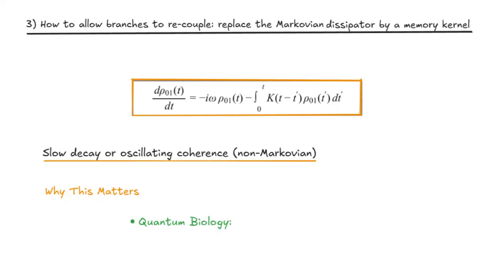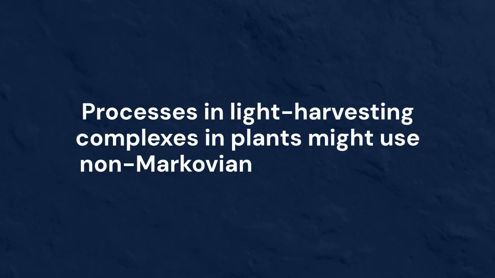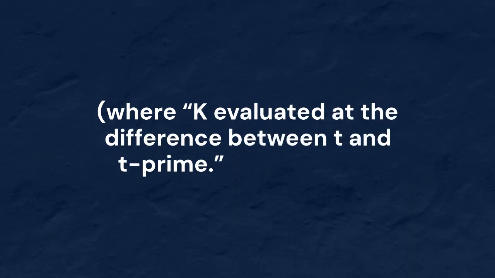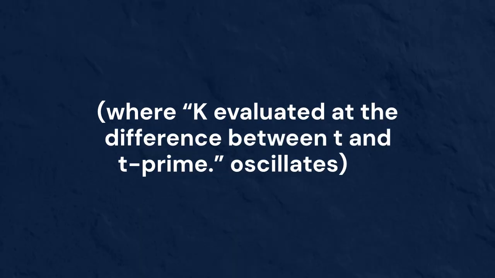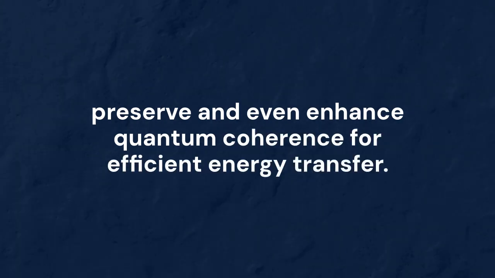Quantum biology. Processes in light harvesting complexes in plants might use non-Markovian environments, where K evaluated at the difference between T and T prime oscillates, to preserve and even enhance quantum coherence for efficient energy transfer.